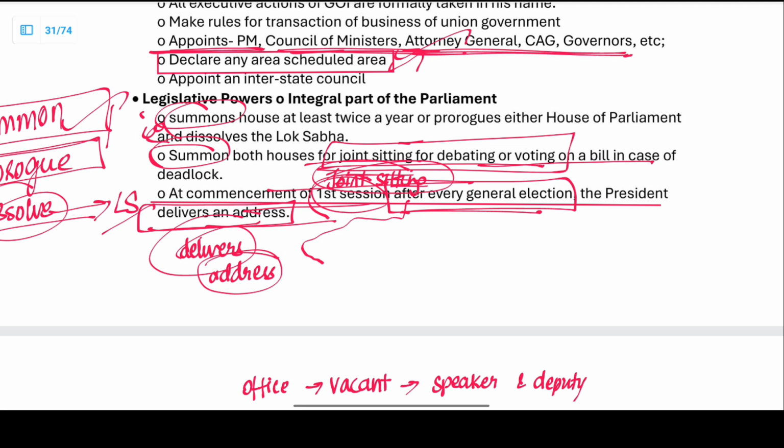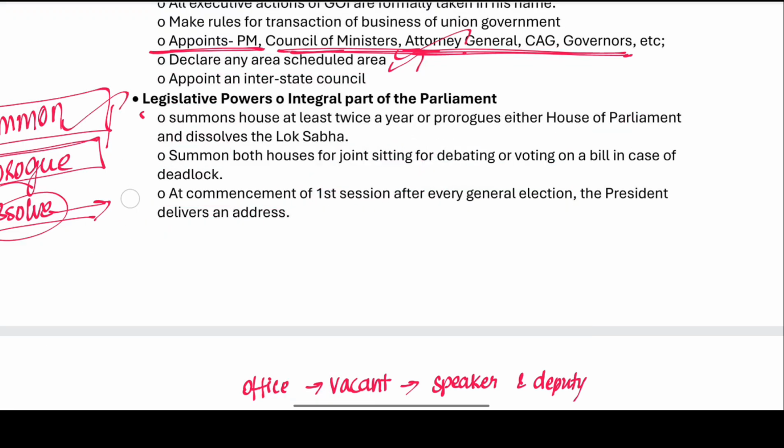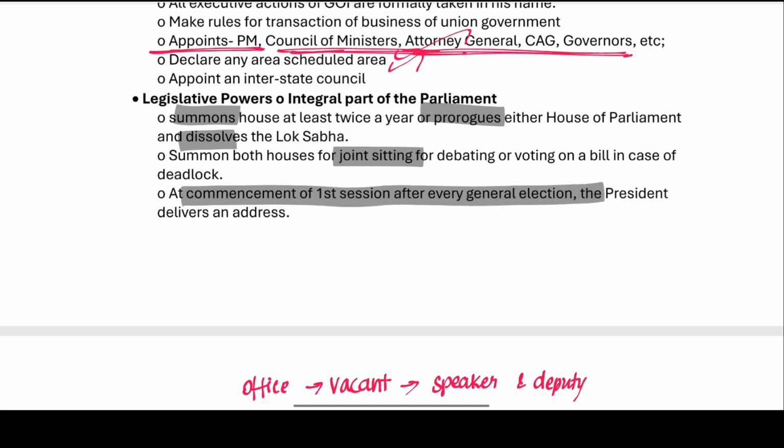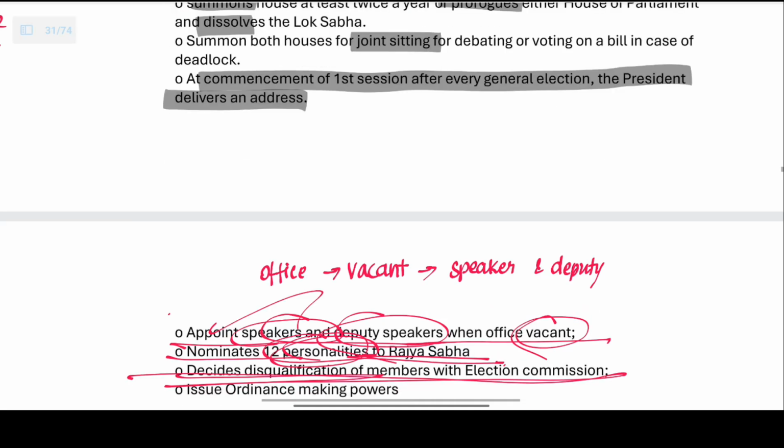Summoning related to the House and joint session. Summon, prorogue and dissolve. Joint session, and at the commencement of the first session, the President delivers an address.